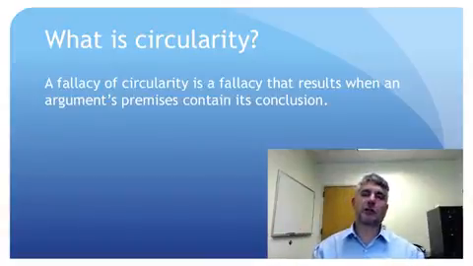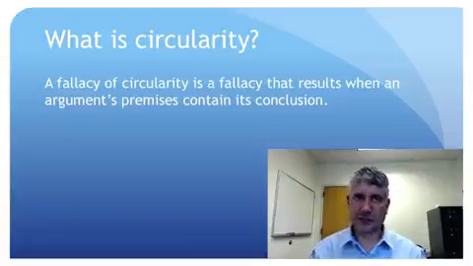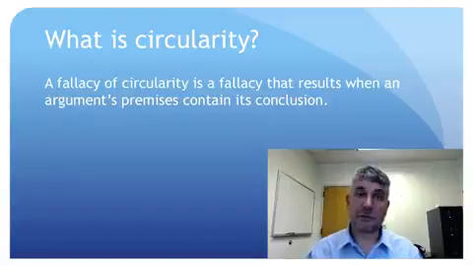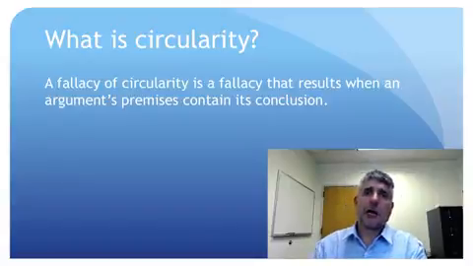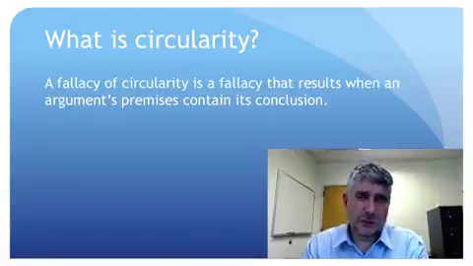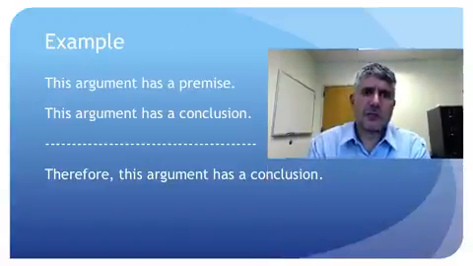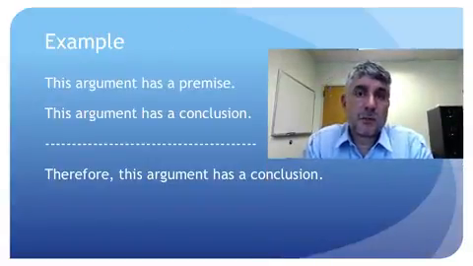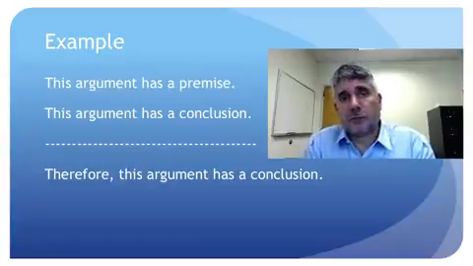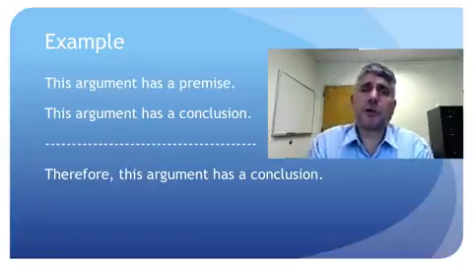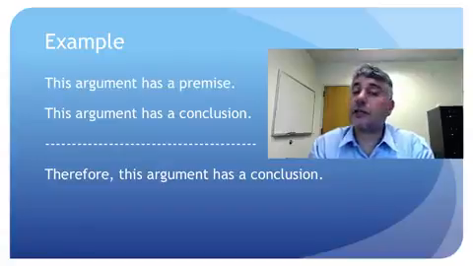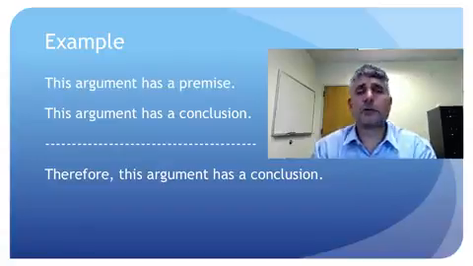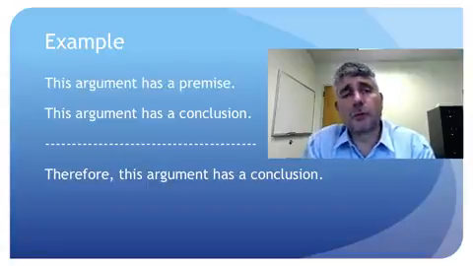Now, this is a really egregious fallacy, not one that people are likely to make very often because it's so easy to notice. But let me give you an example, just so you can see what I'm talking about. So consider this simple example of circularity. Premise 1. This very argument has a premise. Premise 2, this very argument has a conclusion. Therefore, conclusion, this argument has a conclusion.